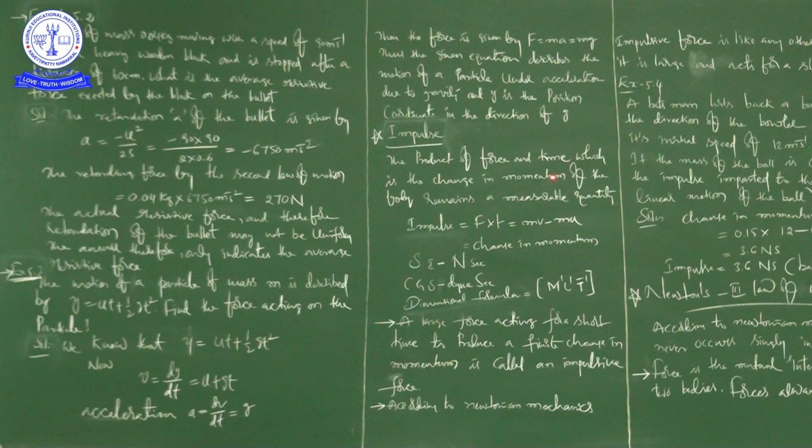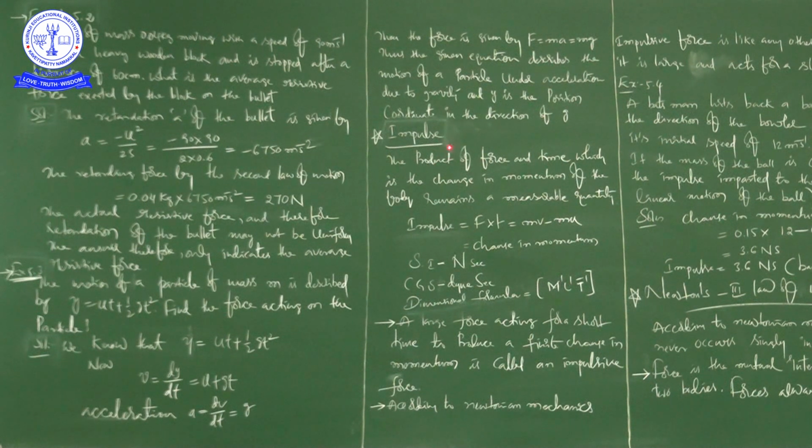Next continuation topic, impulse. It is a new quantity in our discussion, but it is an important quantity. I will explain what impulse is and where we come across this quantity in our daily life.